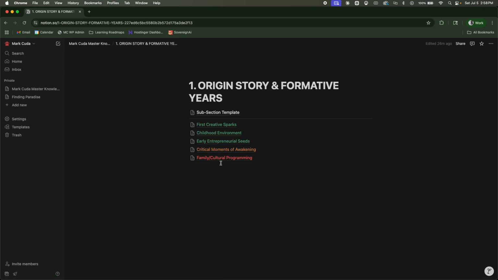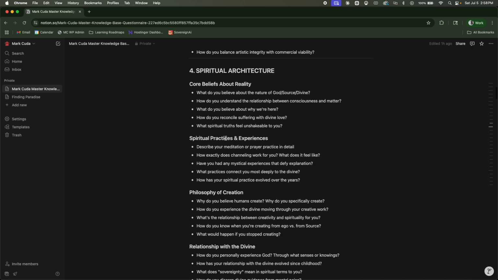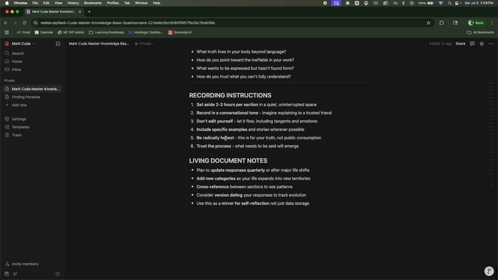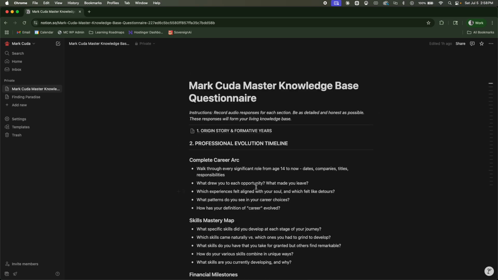So the goal is to go through every single one of these subsections, then go back and do section 2, and then section 3, 4, 5, 6, etc. As you can tell, this is going to be a long process of digging into who I am and bringing that into Notion. Once I have all of this information organized in Notion, then I'll begin the process of distilling that, structuring it into actual training data, and then fine-tuning what I think will be Llama 4 Scout. I'll make some decisions as I get there.